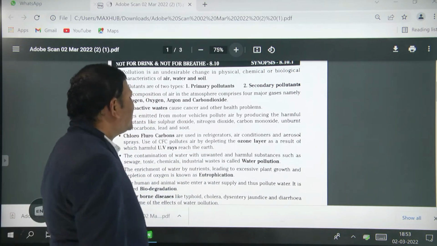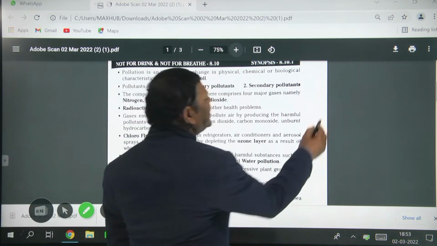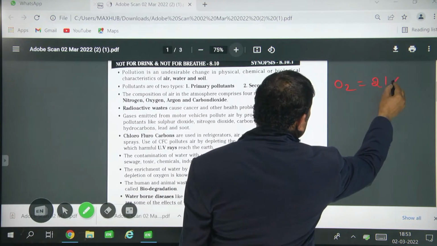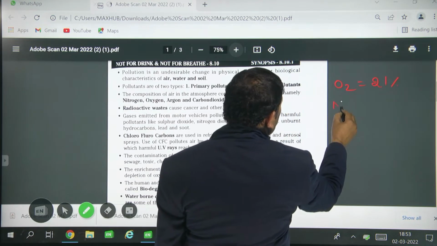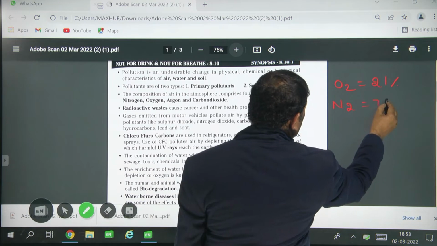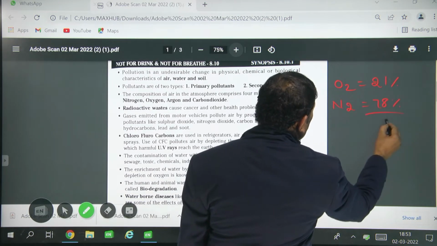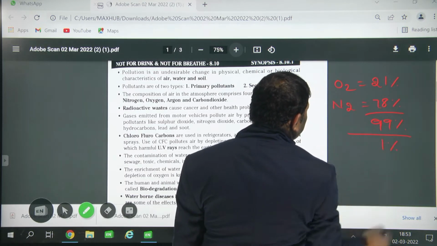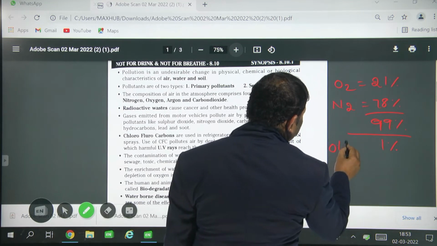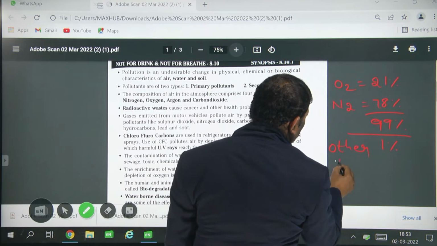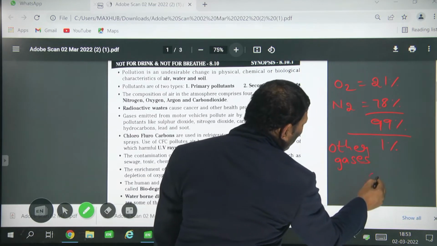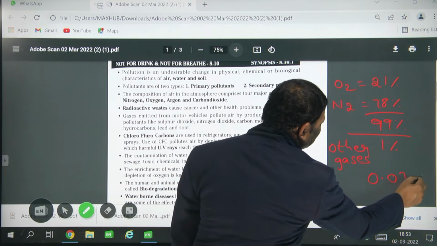In the atmosphere, oxygen is present at 21% and nitrogen at 78%. In total, 99%, and all other gases are present at 1%.